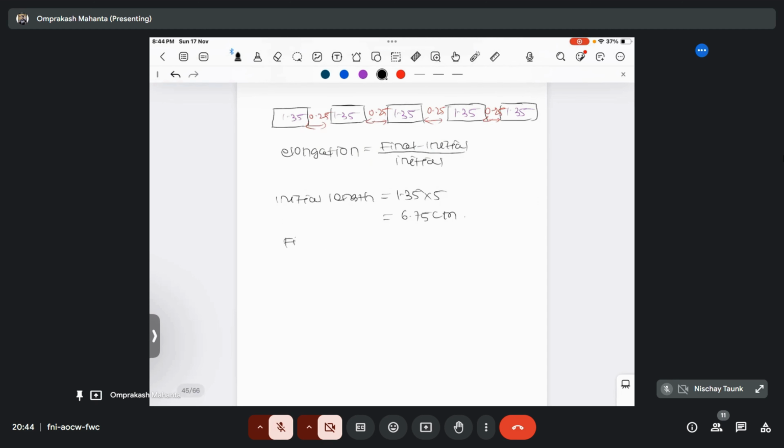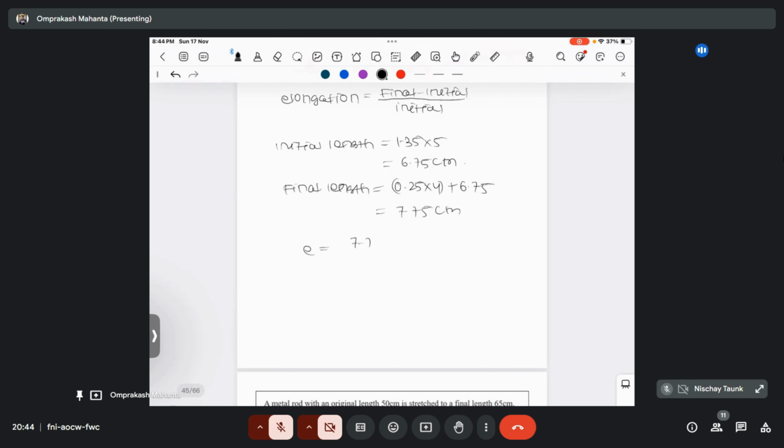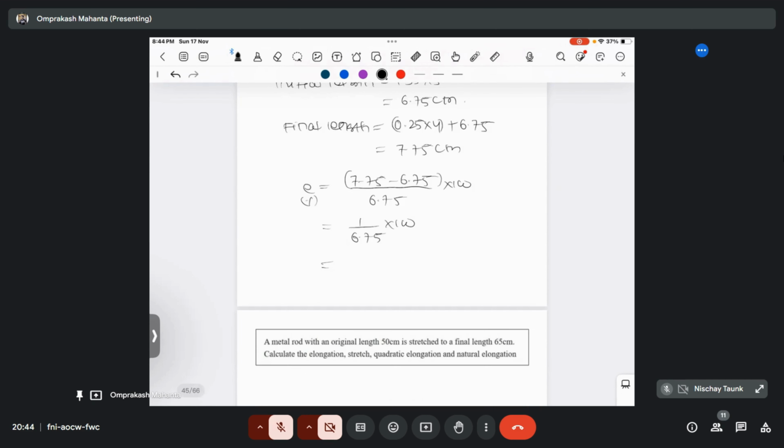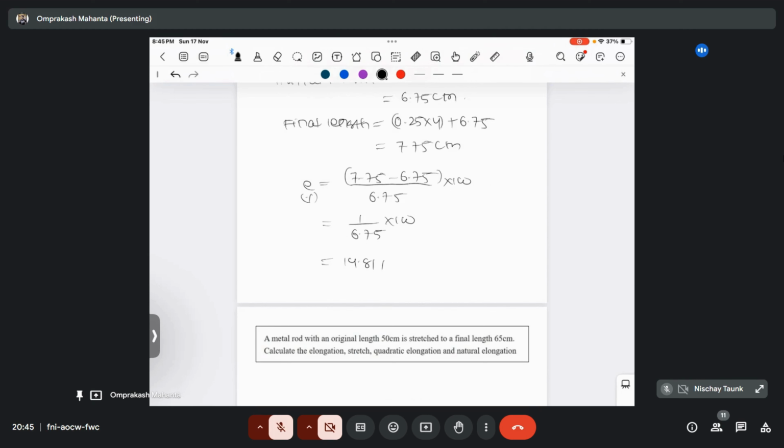And what is the final length? Final length will include the spacing also. So 0.25 into 4 along with 6.75. Okay, so it will become 7.75 centimeter. So what will be the elongation then? 7.75 minus 6.75 divided by 6.75 into 100. It's asking elongation percentage, right? So 1 by 6.75 into 100, it will come around 14.81%. Okay, this will be the answer.